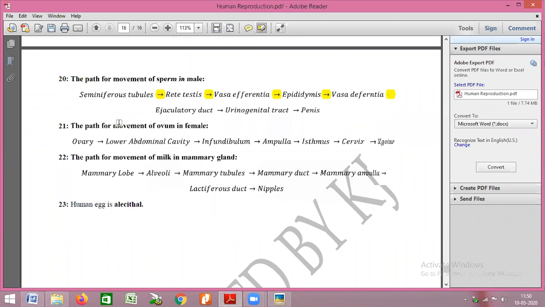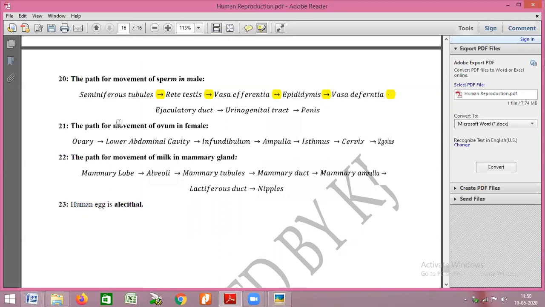The epididymis has three parts: caput, corpus, cauda. From caput it goes to corpus, where the sperms are temporarily stored and gain motility. From there it goes to cauda, cauda to vas deferens, vas deferens to ejaculatory duct.